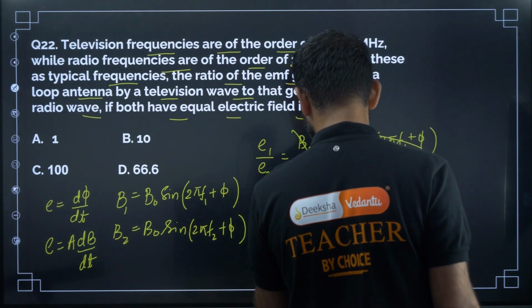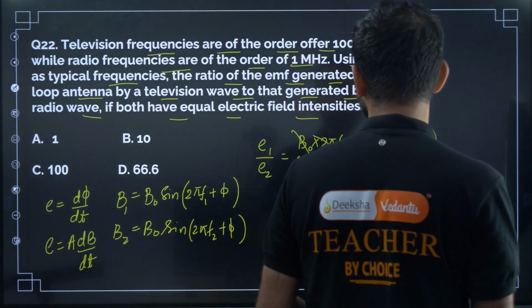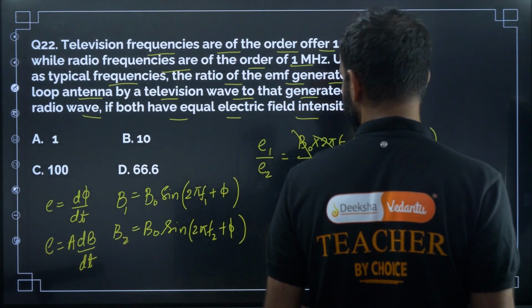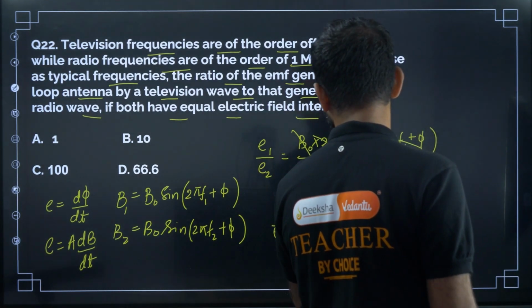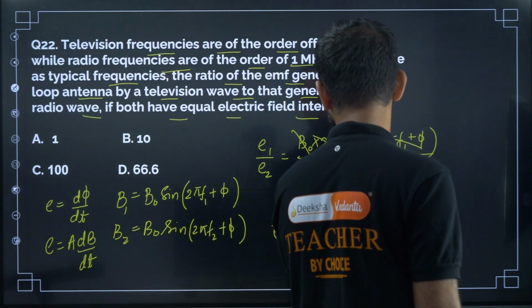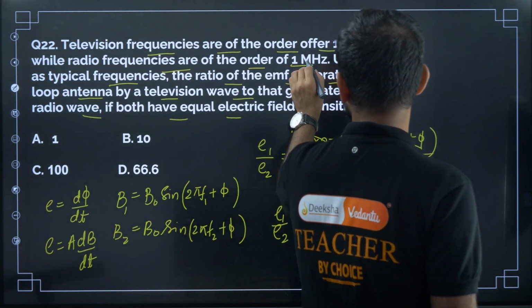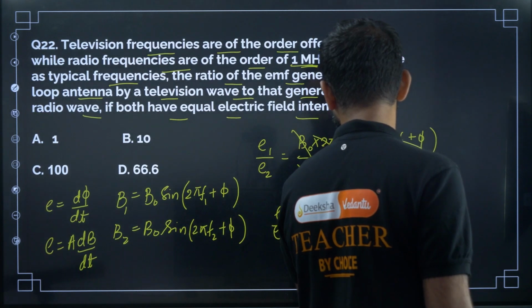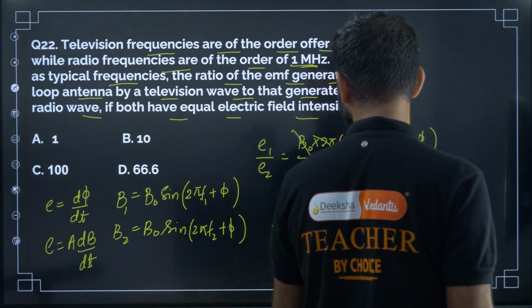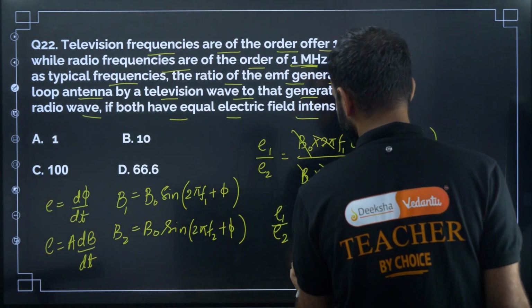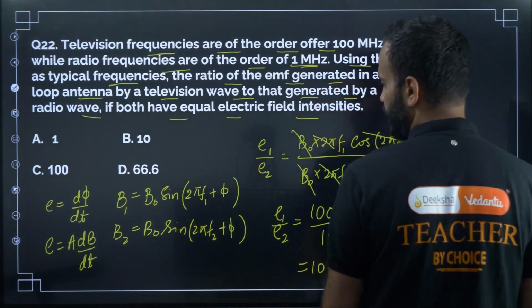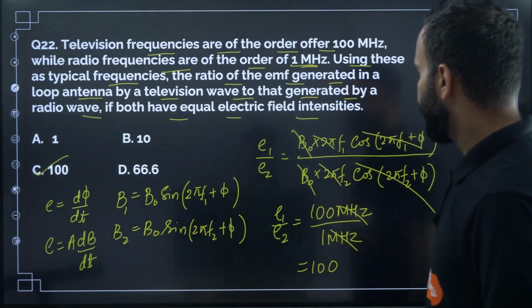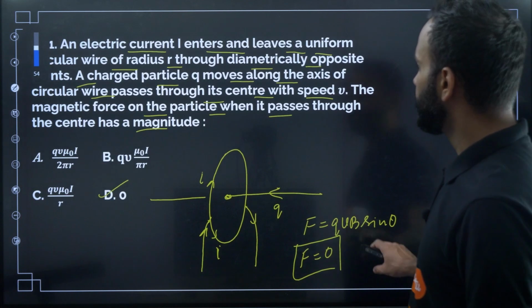So E1 divided by E2 is equal to 100 megahertz divided by 1 megahertz. So megahertz will get cancelled, and this will be 100. The answer will be 100. So the correct option is C. Understood? Next one, question number 23.